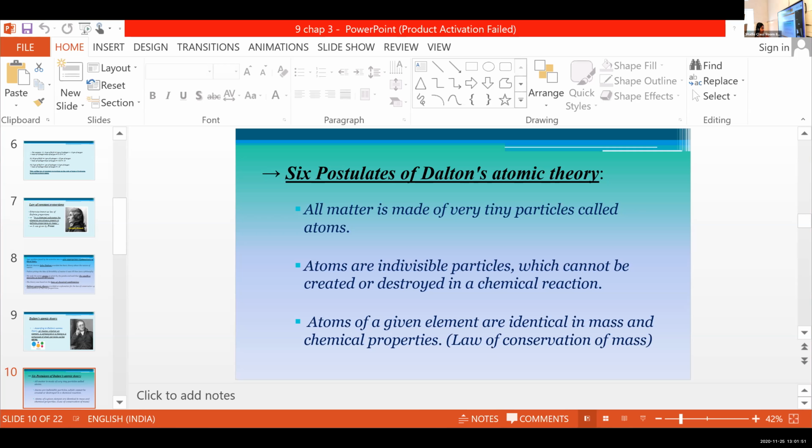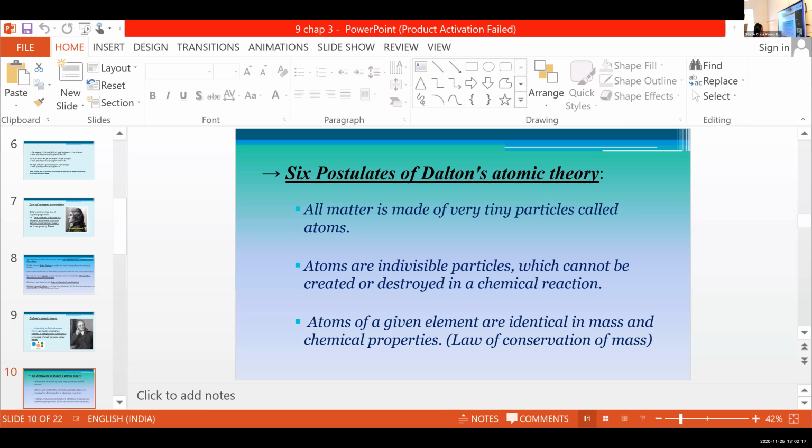Gauri, give an example for matter. Plants. Yeah, plants, animals, air, stones, everything around us constitutes matter. So, all matter is made up of very tiny particles called atoms. This is the first postulate of Dalton's atomic theory.